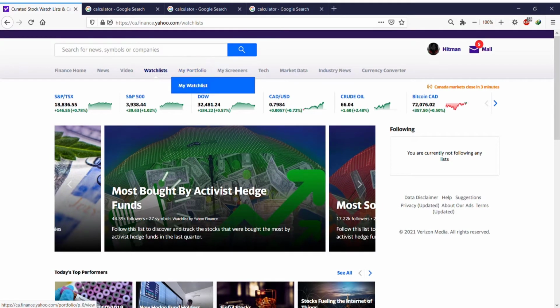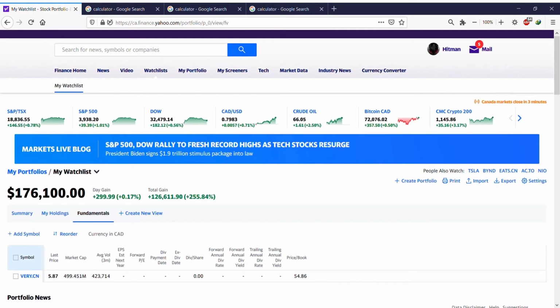Okay, when I click on my watch list, you can see my gains and losses. It says from the very beginning, and it includes your initial investment as well. So all of my assets right now, and I have only one stock, which is Very.cn, is 176,100.